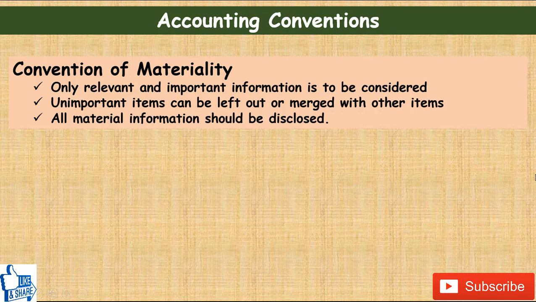But let's say a business purchases a calculator, which will also have a useful life that extends beyond 1 year, and which technically also falls under the definition of fixed asset, but the value of that asset is so meager that it would be unimportant or useless to show it as a separate item. So what we do is we merge it with other items, or we simply treat it as an expenditure and write it off in the very year in which it is incurred.